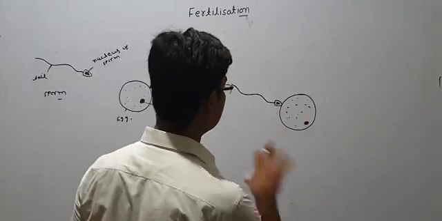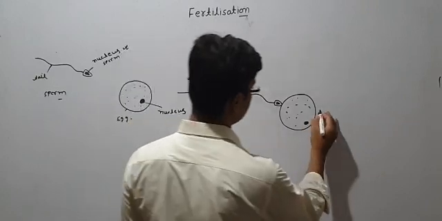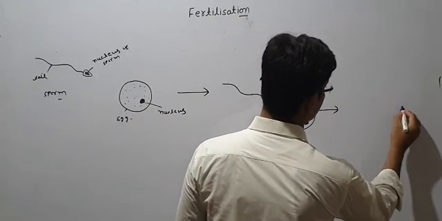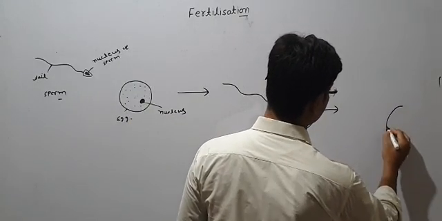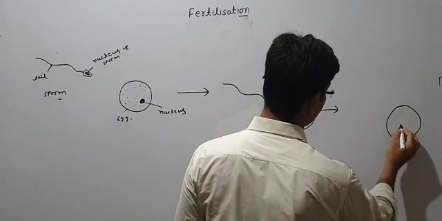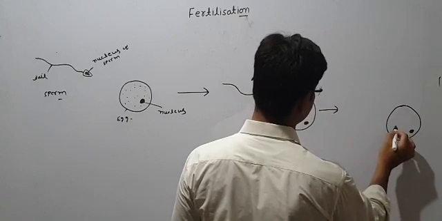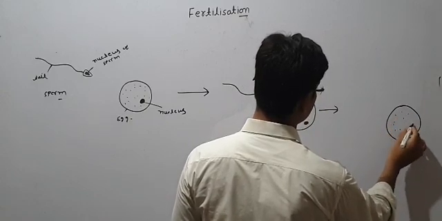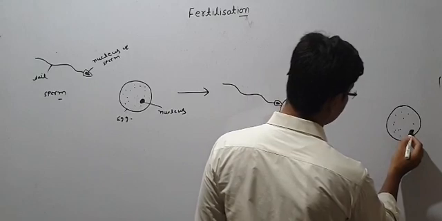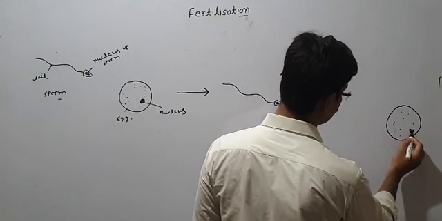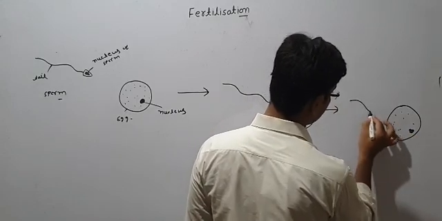Okay, and in the last diagram, it has just entered. So you see, this one I have, egg here, and you see this one just entered, the nucleus just fused in that.